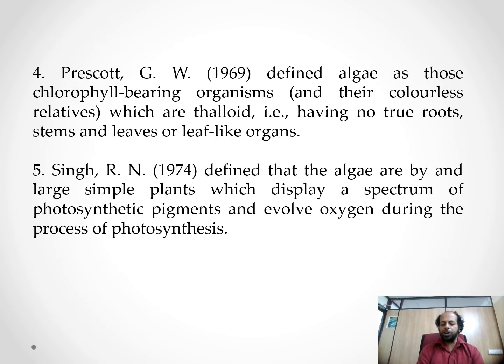Then Prescott, G.W. Prescott in 1969, defined algae as those chlorophyll-bearing organisms and their colorless relatives, which are thalloid, having no true roots, stems, and leaves or leaf-like structures.